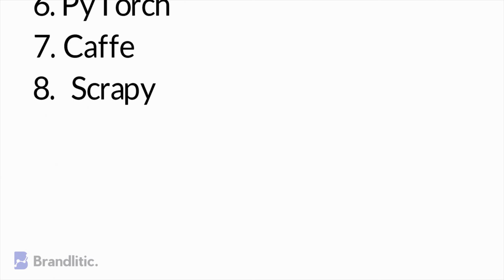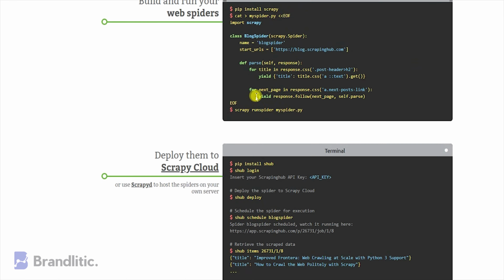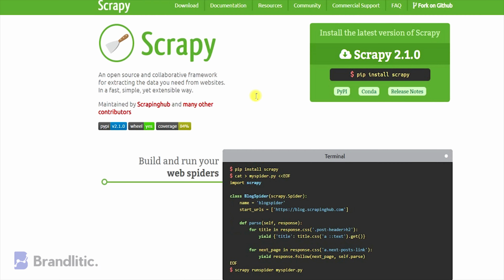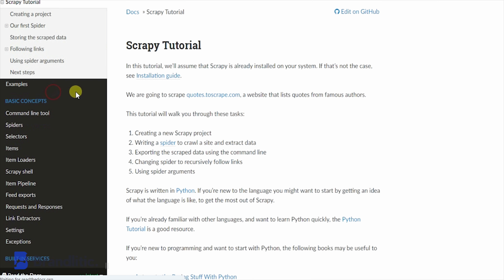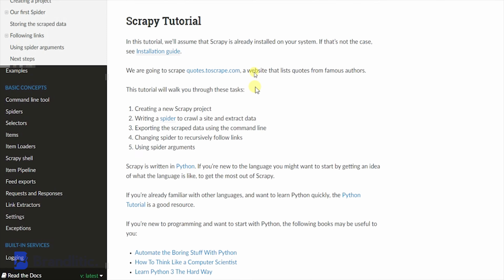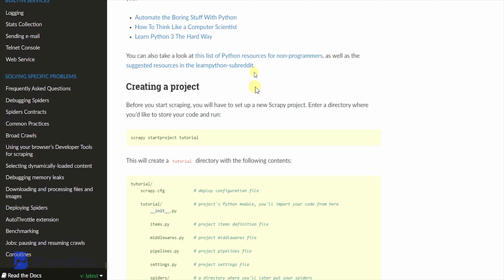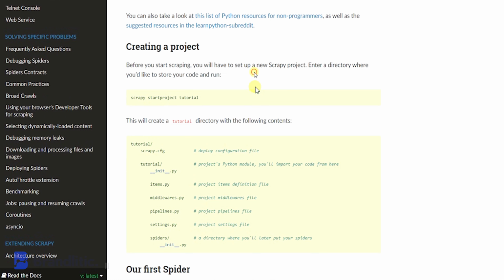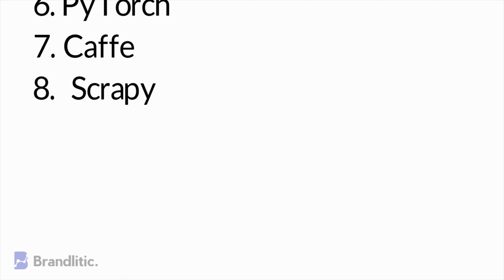Number 8. Scrapy. As one of the most popular Python data science libraries, Scrapy helps to build crawling programs or spider bots that can retrieve structured data from the web, for example, URLs or contact information. It's a great tool for scraping data which can later be used for a variety of machine learning model training. Also, some developers use it for gathering data from APIs, and this fully fledged framework follows the don't repeat yourself principle in its design. As a result, the tool inspires users to write universal code that can be reused for building and scaling large crawlers.